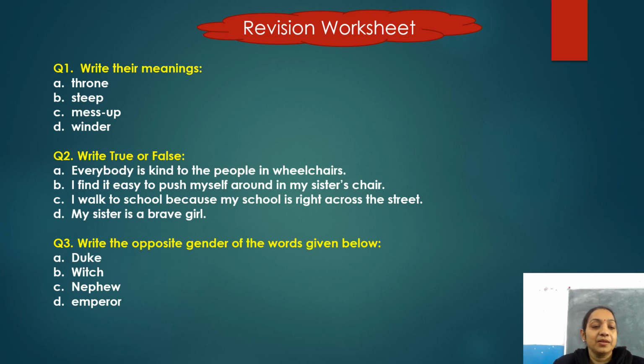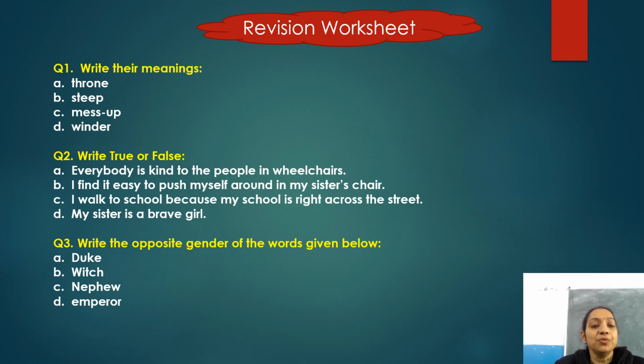Next one. I find it easy to push myself around in my sister's chair. Third statement is, I walk to school because my school is right across the street.